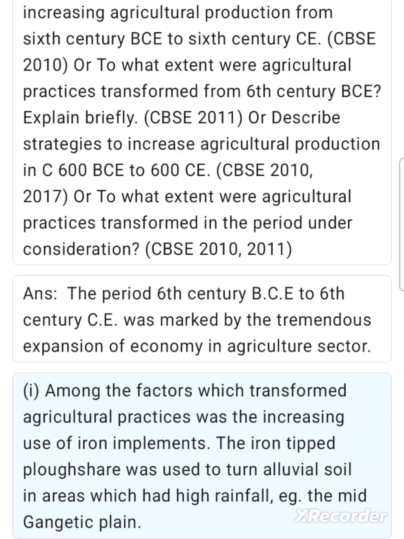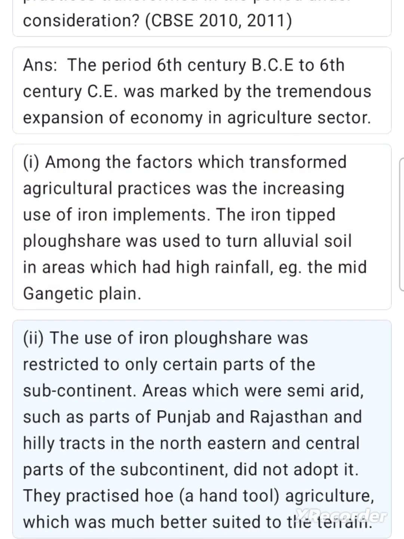Among the factors which transformed agricultural practices was the increasing use of iron implements. The iron-tipped plowshare was used to turn alluvial soil in areas which had high rainfall, e.g. the mid-Gangetic plain. The use of iron plowshare was restricted to only certain parts of the subcontinent. Areas which were semi-arid, such as parts of Punjab and Rajasthan and hilly tracts in the northeastern and central parts of the subcontinent, did not adopt it. They practiced hoe, a hand tool, agriculture, which was much better suited to the terrain.